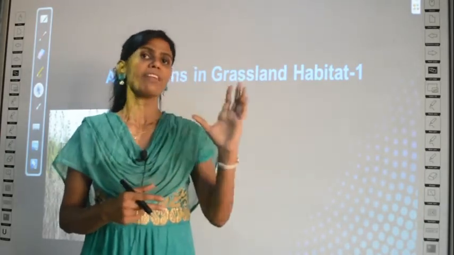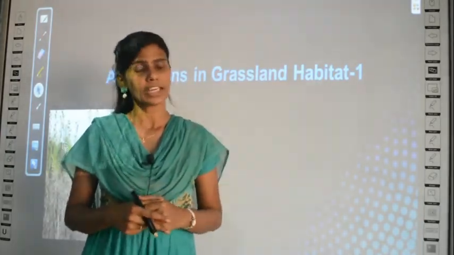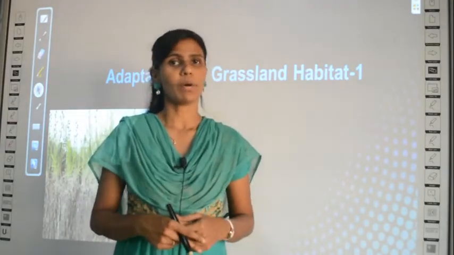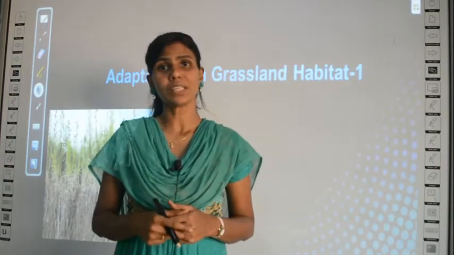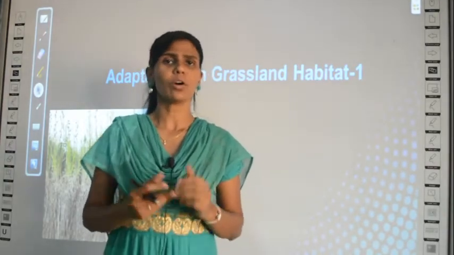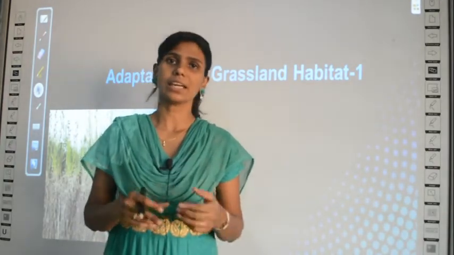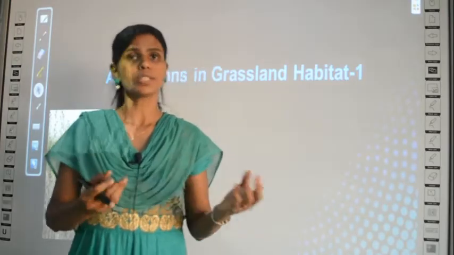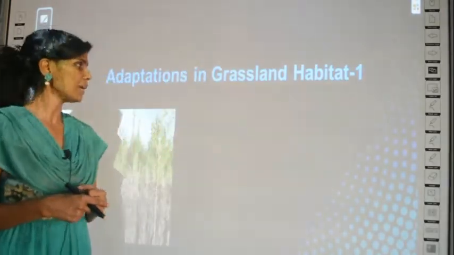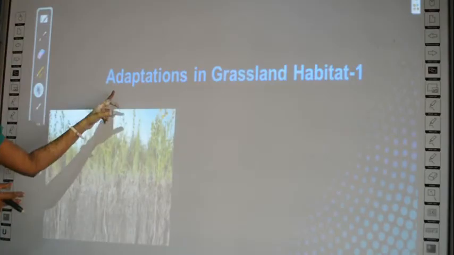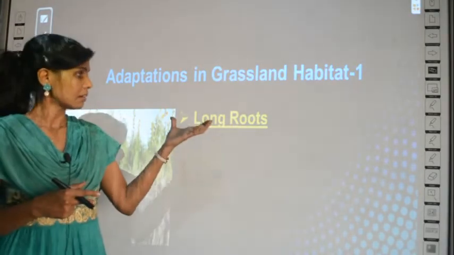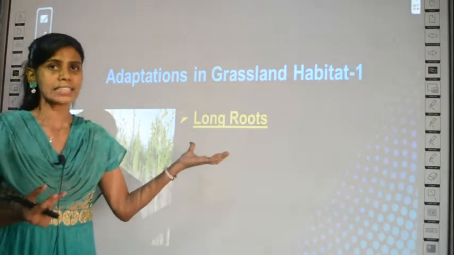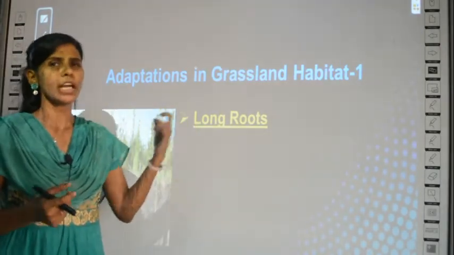There are 5 adaptations given in your textbook. Let us learn one by one. We will be learning the 5 adaptations commonly present in a grassland habitat, what the animals and plants in the grassland habitat apply to survive in that habitat. So what is the first adaptation? The first adaptation is that plants belonging to grassland habitat have very long roots.